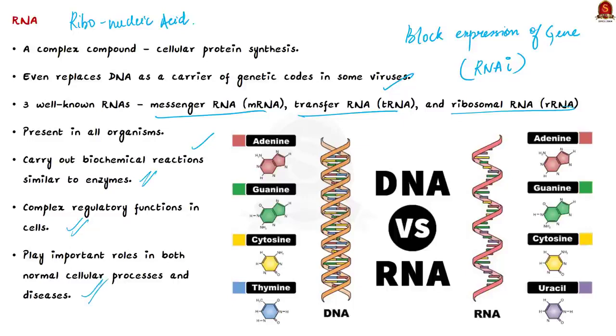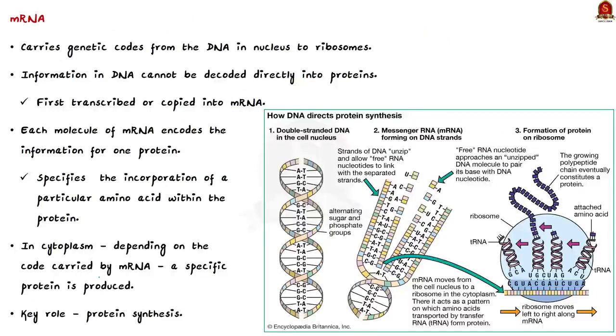But today our focus will be on mRNA, that is messenger RNA. This messenger RNA carries the genetic codes from the DNA in the nucleus to the ribosomes. As you know, the ribosome is the site of protein translation. It is situated in the cytoplasm of the cell. Now, why do the genetic codes need to be carried by mRNA? Because the information in DNA cannot be decoded directly into proteins. So first, such information needs to be transcribed or copied into the mRNA.